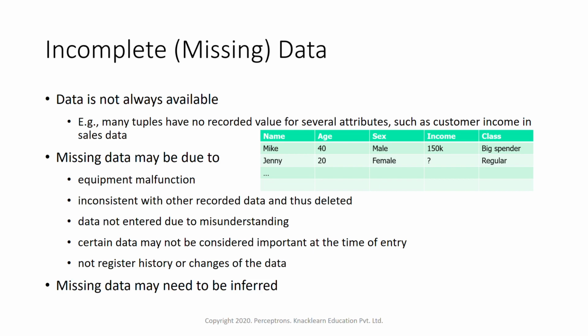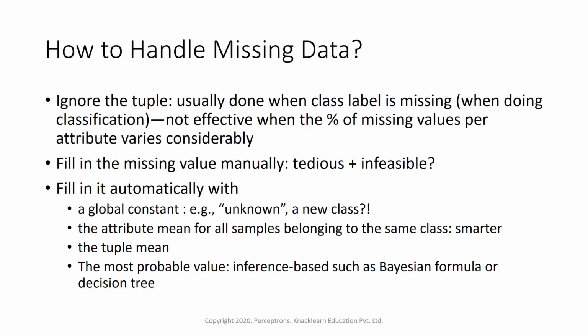There's a lot of change between the new data selection strategy and the earlier data selection strategy, for which the earlier data are having a lot of missing values. So these are all reasons for which we might get into missing data. This missing data may need to be inferred. So we have to work around this. We might have to find out what those values are. That's where we have to do missing value imputation.